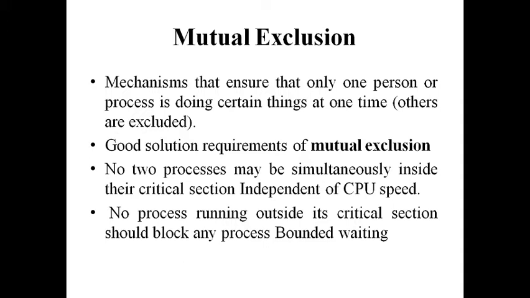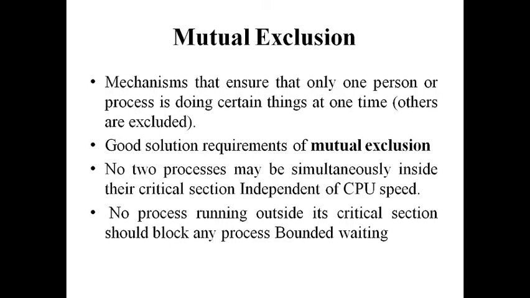Mutual exclusion is a mechanism which ensures that only one person or process is doing certain things at one time. All the remaining processes are excluded. So only one process will execute one code at a time. One process will be accessing data at one time. No other processes will execute that. It is shared data, but still only one process will execute that data. Not all, or not two at once.